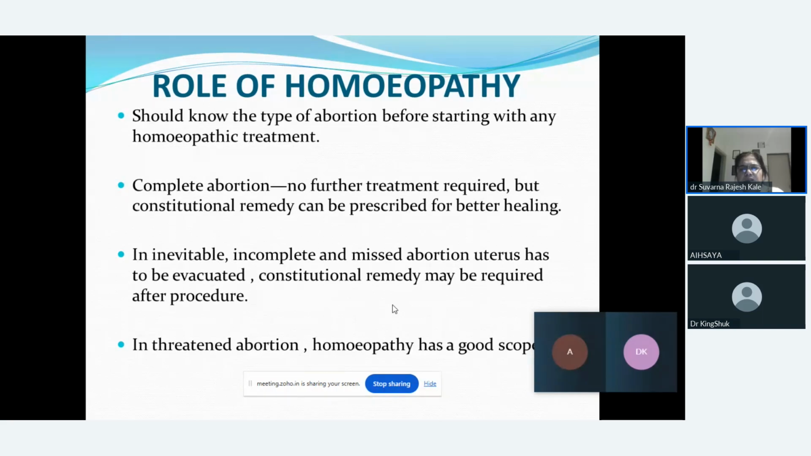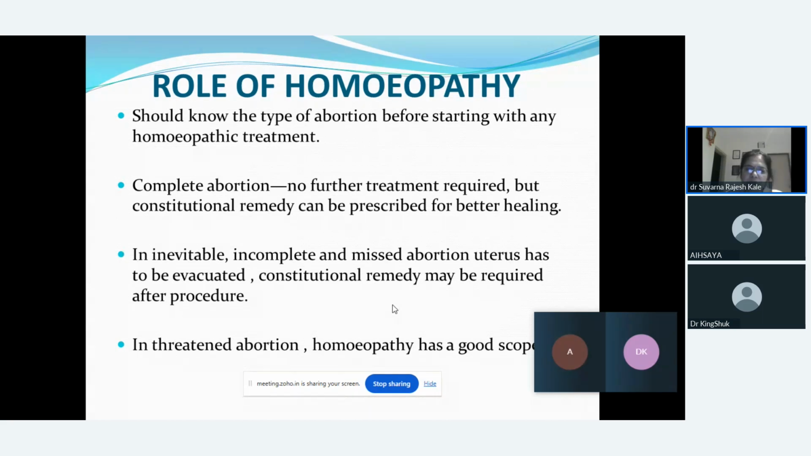Now, what is the role of homeopathy in abortion? How can we save the pregnancy in the female by giving our medicines? Before starting homeopathic treatment: in complete abortion, we know there is no further treatment required, but a constitutional remedy can be prescribed for better healing. In cases of inevitable, incomplete and missed abortion, the uterus has to be evacuated. Then a constitutional remedy may be required after the procedure.